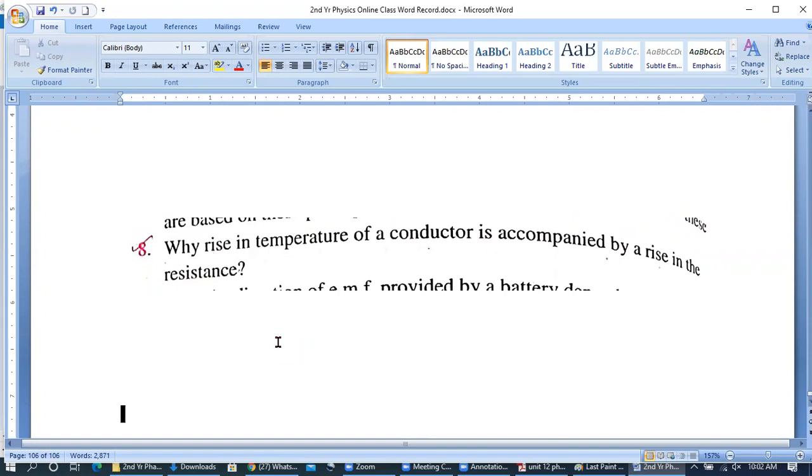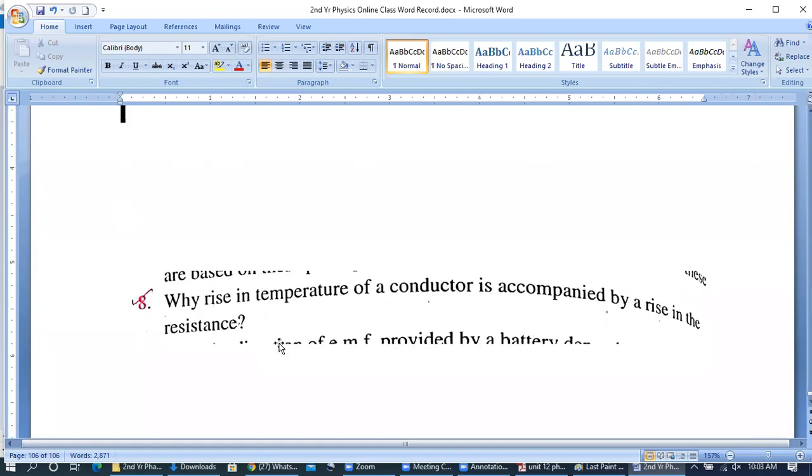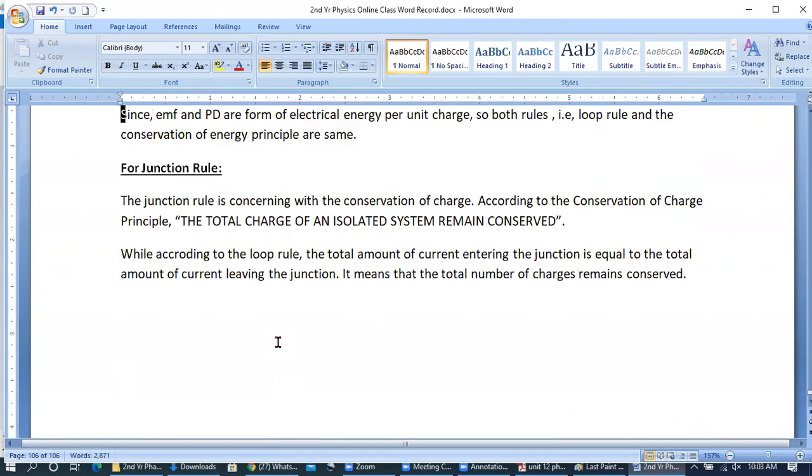Okay. Anybody can tell me the statement of the loop rule? Statement of the loop rule.